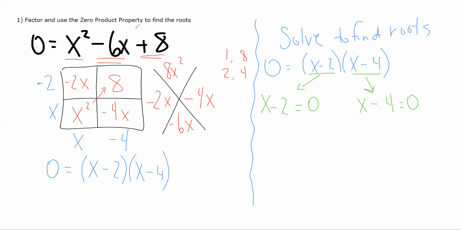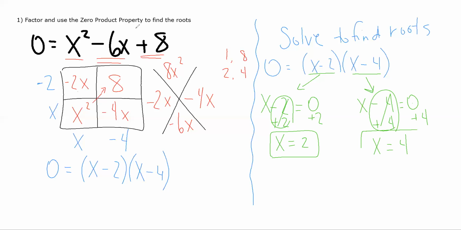So to solve this equation, I'm going to get rid of the minus 2 by adding 2. That will zero this out and leave me with x on the left, and 0 plus 2 is 2. So there's one of my answers, one of my roots. And then here I'm going to get rid of this minus 4 by adding 4 to both sides. That's going to zero that out and leave me with x on the left. And if I add 4 to the left, I have to add 4 to the right. 0 plus 4 is 4. So those are my two roots or my two x-intercepts.